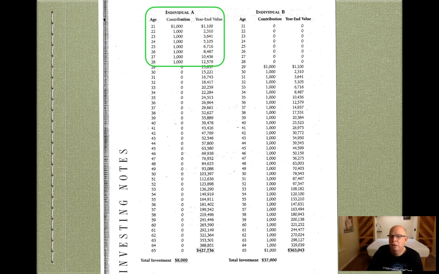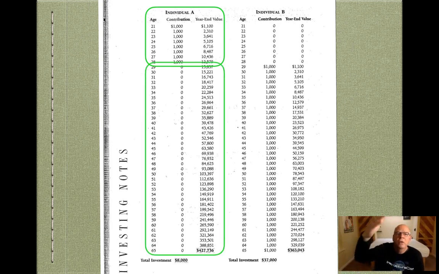So at age 29, they didn't put in anything. They didn't put anything in for the rest of their career. And so they just invested $80 a month for the first 8 years. But here's where compounding interest comes into play. The time frame that money is compounding on itself, earning interest on the interest, it just stays in there and keeps compounding. It continues to grow.